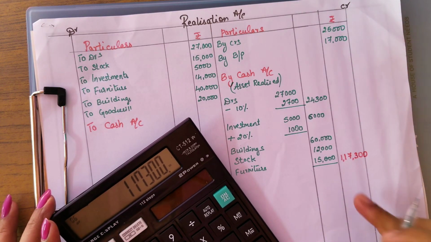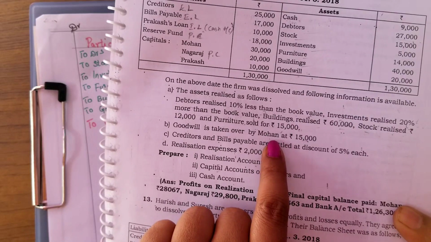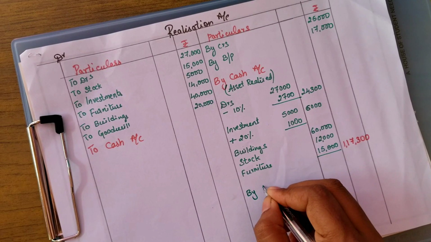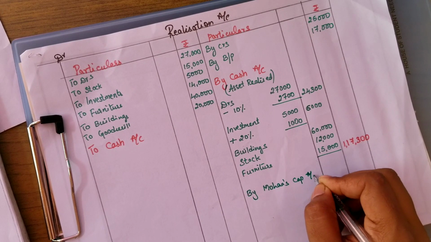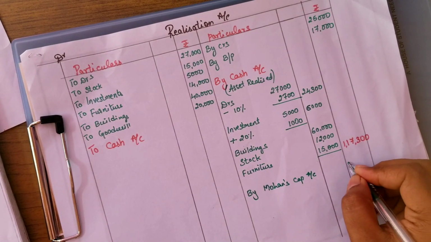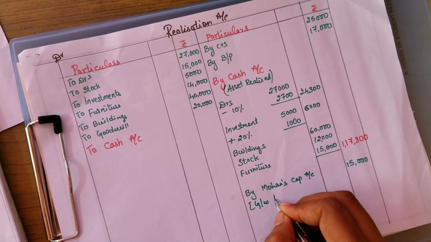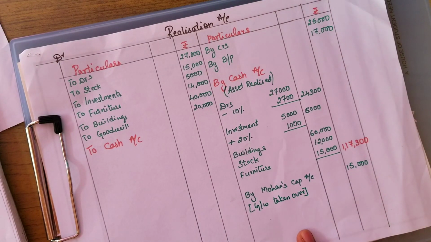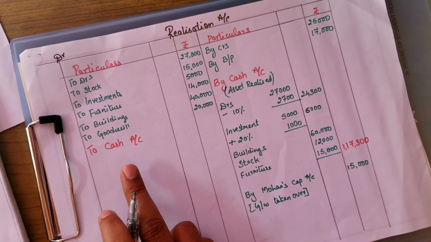Now as I told you, there is an adjustment related to the goodwill. Mohan has taken over the goodwill. So we will write here, by Mohan's capital account, 15,000. Here we can write goodwill taken over. Next, after this, we will write all the adjustments related to the liabilities.